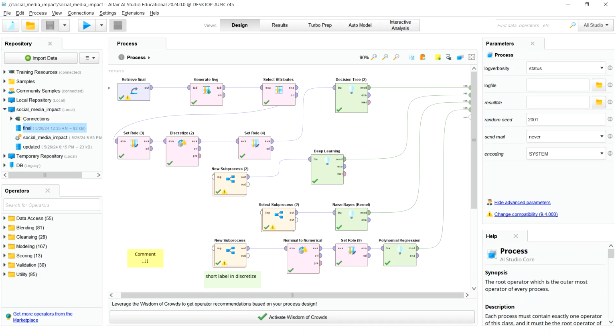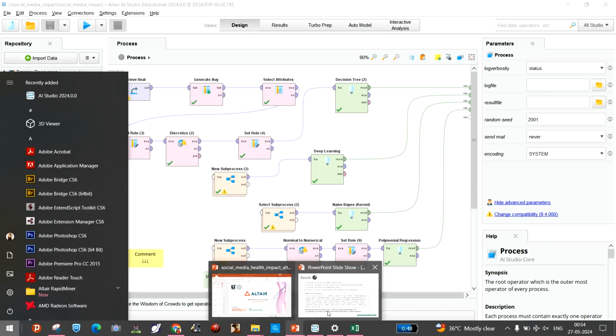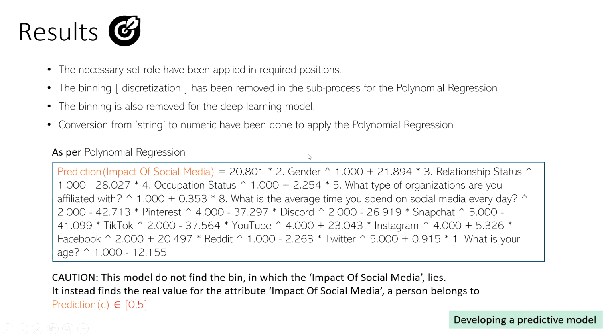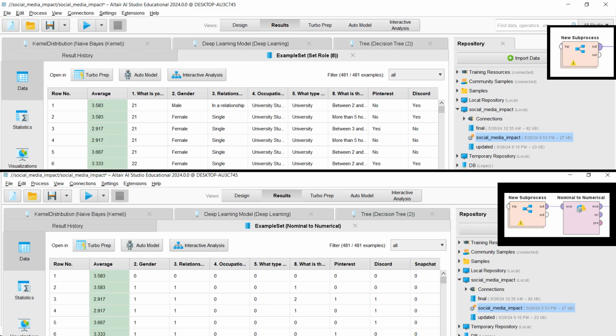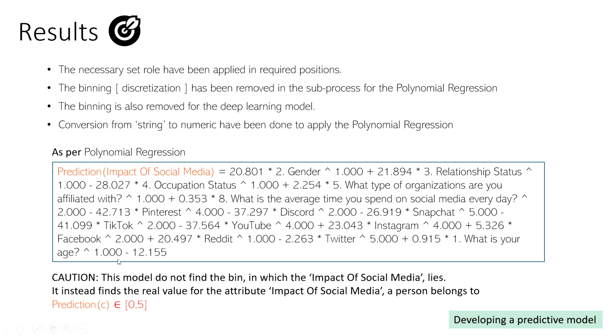And then we have used the polynomial regression. So if we see here, we just need to put all the numbers or the integer values inside this, like gender, relationship status, which have been changed, and we can see how those changes happened over here. So once we put all these values over here, we can find an answer. Now this answer is the prediction.